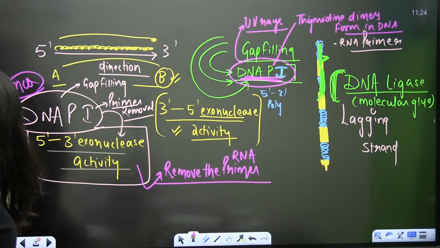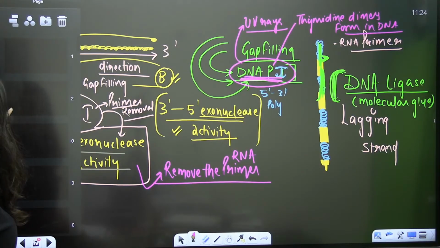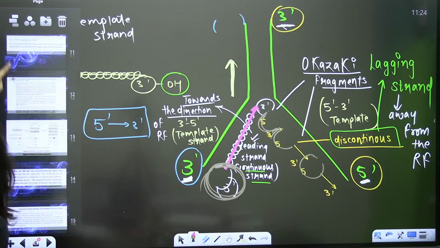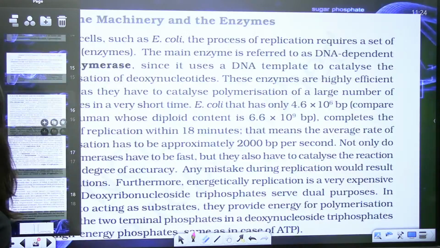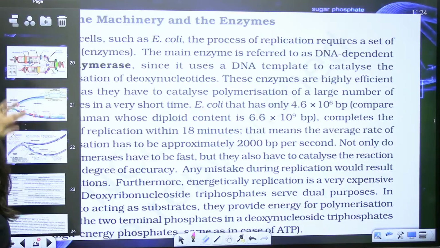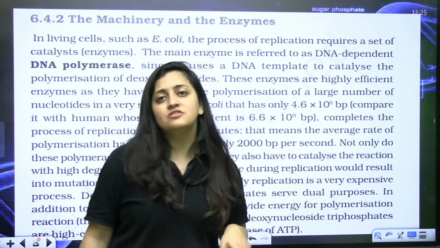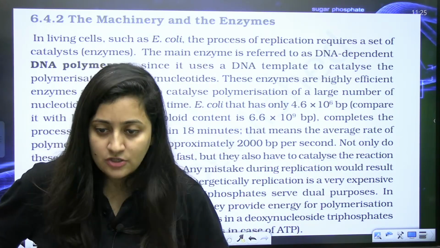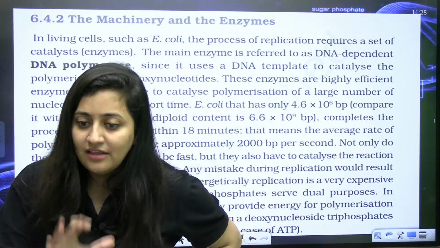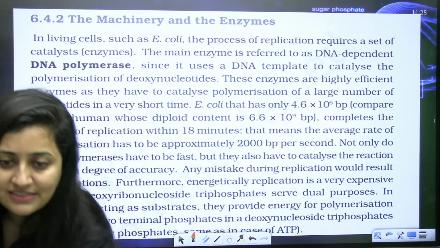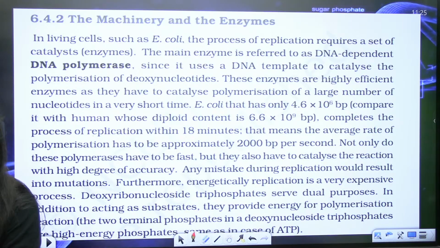So this is all about DNA replication. We have covered each and every important point of DNA replication. You are not going to get anything beyond this part. I will show you wonderful diagrams as well, so that you can recall the process. If there is any doubt, do let me know, and then we will continue. Waiting for your doubts.